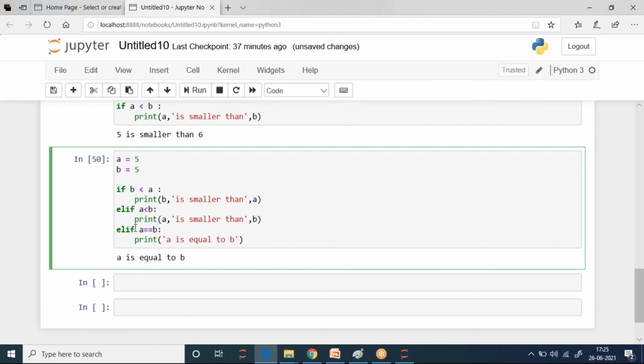So for example, somebody is taking interviews and they are making conditions like this. If their marks are above 90, I will interview them. If their marks are above 80, I will ask them for a written test.